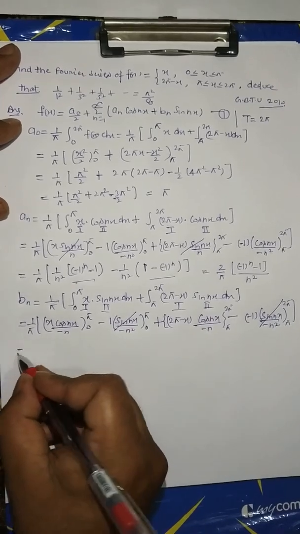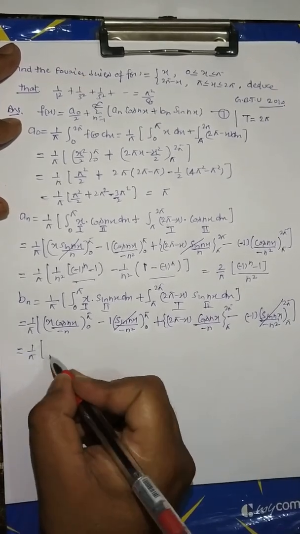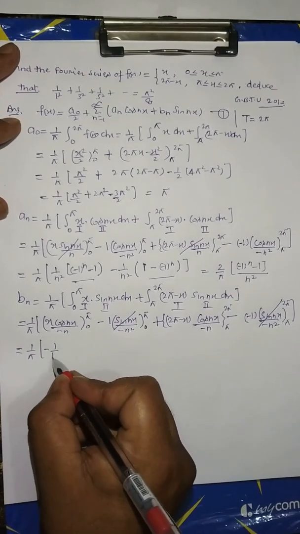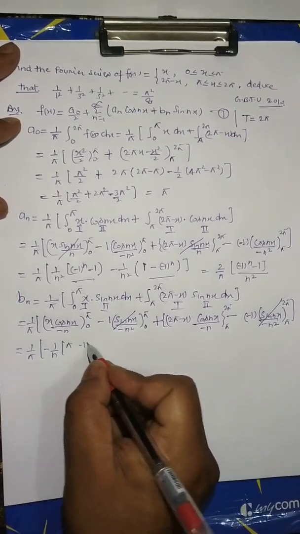This is equal to 1/π [minus 1/n π (−1)^n].